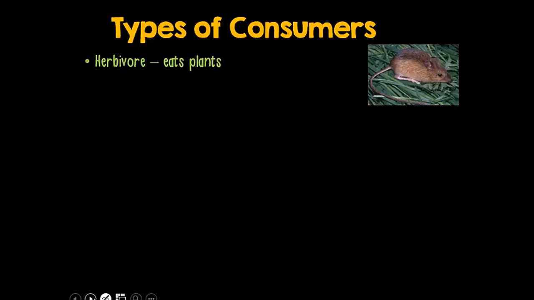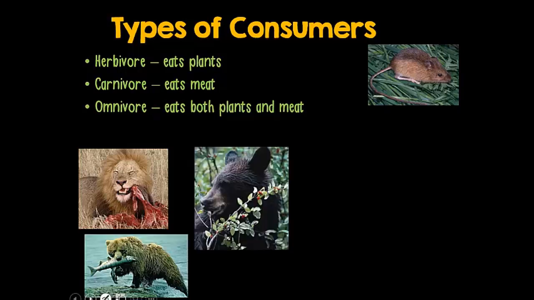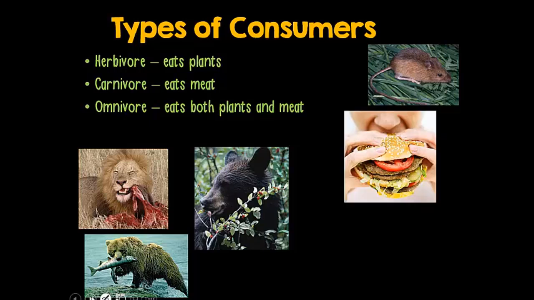We can also classify consumers by what they eat. Herbivores eat only plants, so our mouse is an herbivore. Carnivores eat only meat. A lion would be a great example of a carnivore. An omnivore eats both plants and meat. A bear is an omnivore because bears eat berries and fish and other plants and meat. And of course, we're omnivores.